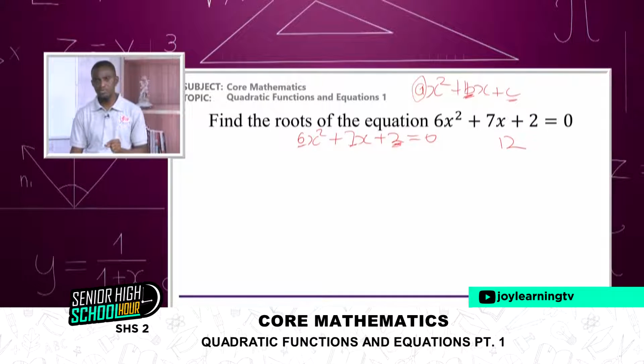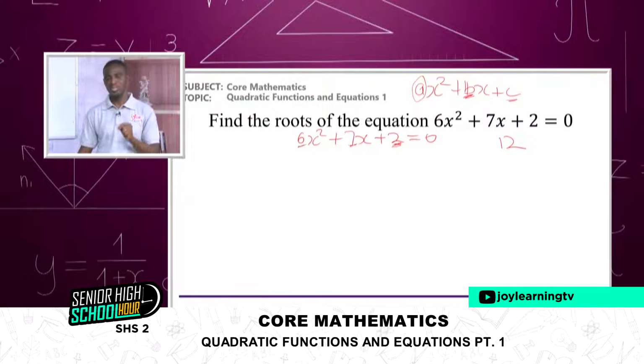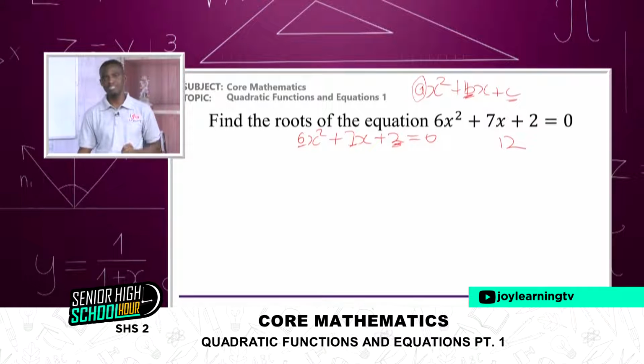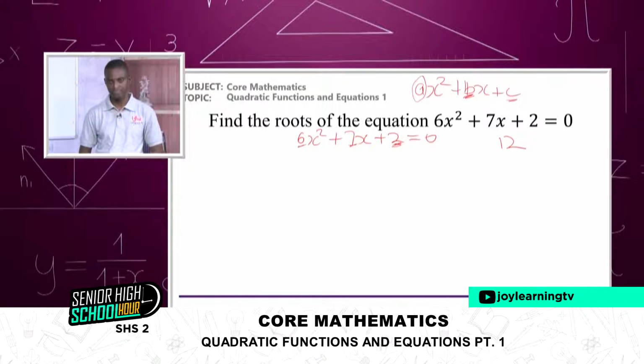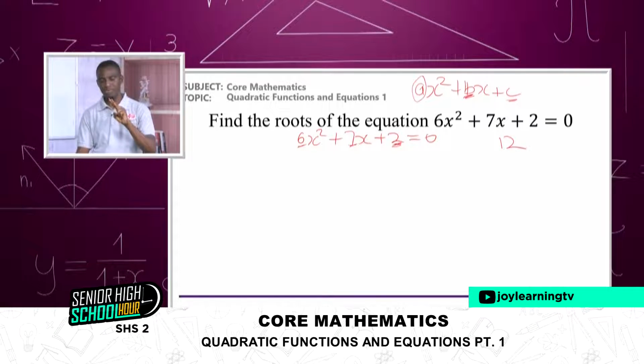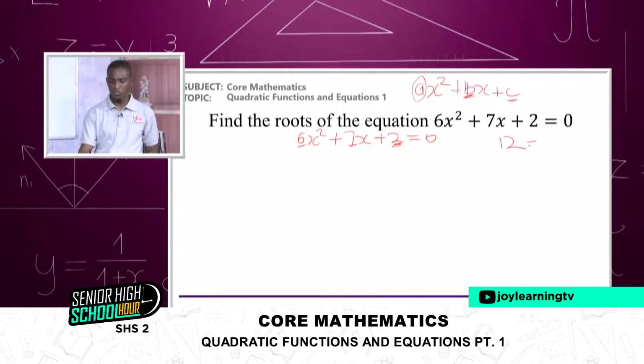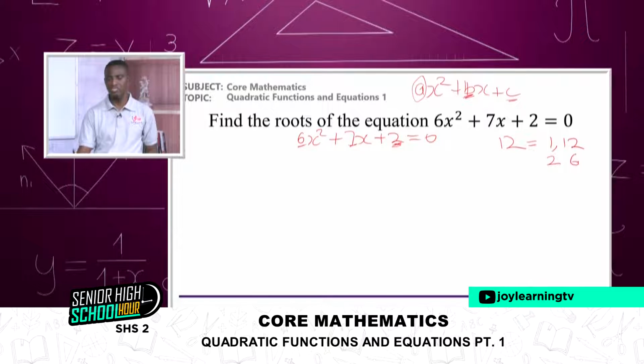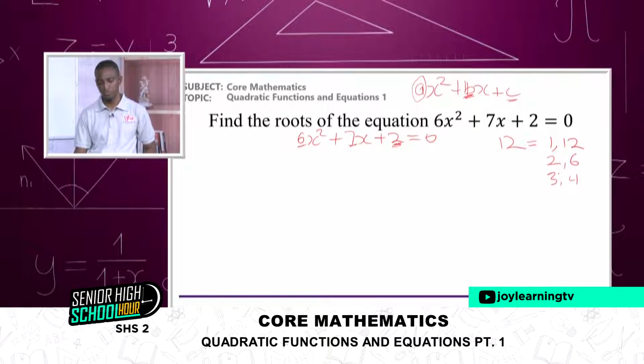Now, the next thing to do is to pick 2 numbers that when you multiply, you get 12. You want the factors of 12. We know that we can multiply 1 and 12 to get 12. We can do 2 and 6 to get 12. And we can do 3 and 4 to get 12.